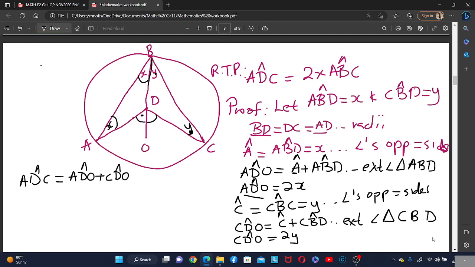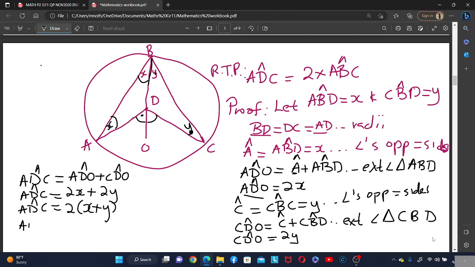So ADC is equal to ADO, which we know is 2x, plus CDO, which is 2y, right? So if you check here, we have a common factor of 2. If we take out this common factor, we're going to have x plus y.